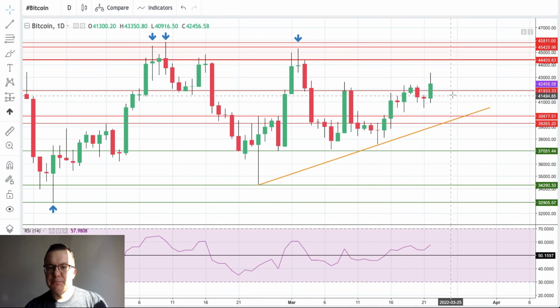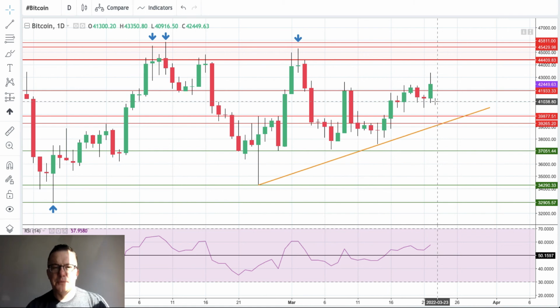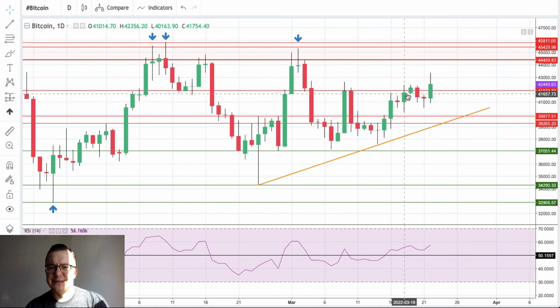Right now we are just back inside the congestion zone. This is like a trading zone which gives you basically no information about the further move of the bulls or bears, because it's still inside of this tight range here.